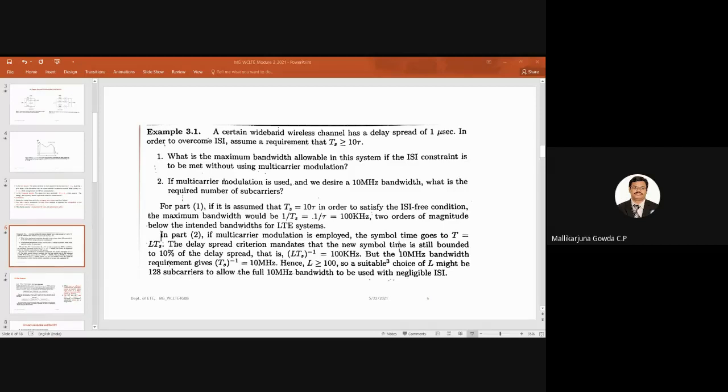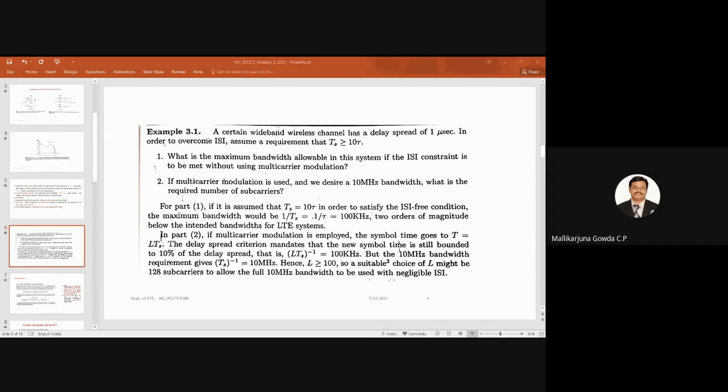Hope this point is clear. Without multi-carrier modulation, to have ISI-free communication, the maximum allowable bandwidth is 100 kilohertz.